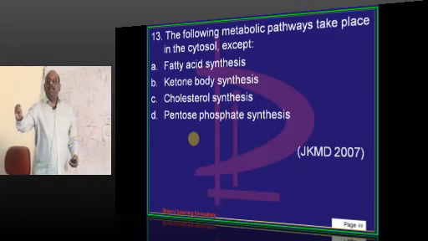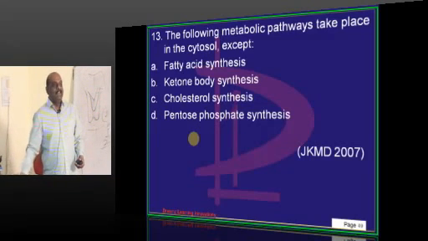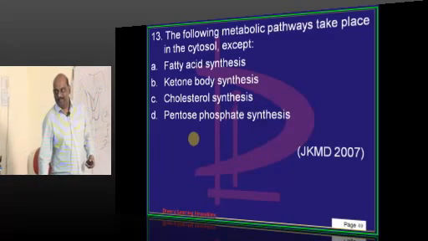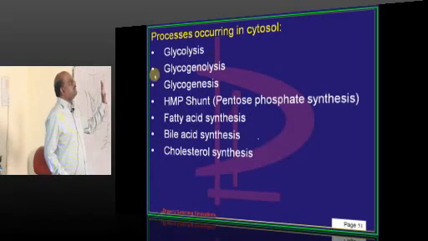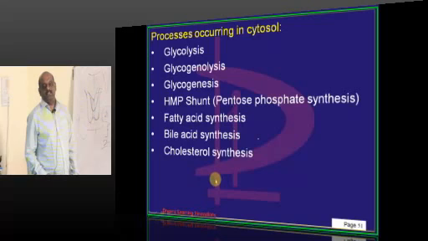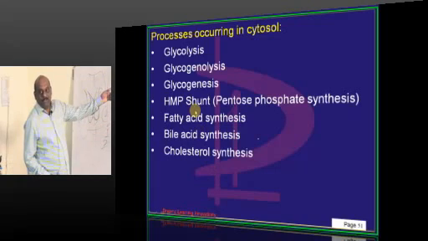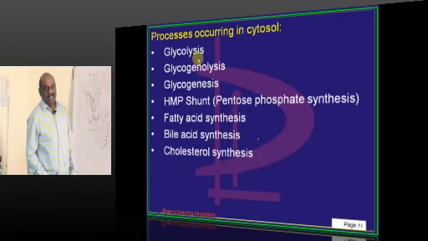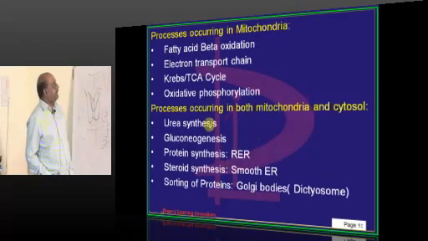Then what reactions in biochemistry occur in cytosol, mitochondria, or both? Surely one question will come from this list. So doctor, what happens in the cytosol? Glycolysis, glycogenolysis, gluconeogenesis, HMP shunt, fatty acid synthesis, bile acid synthesis, cholesterol synthesis. In cytosol, the easy way to remember is synthesis, but glycolysis is not synthesis, and glycogenolysis is not synthesis. Otherwise, all other synthetic pathways you can generally remember in cytosol.